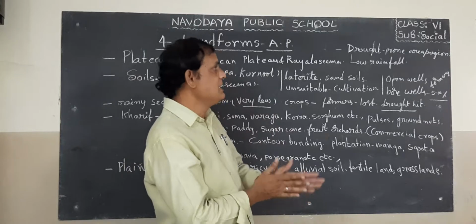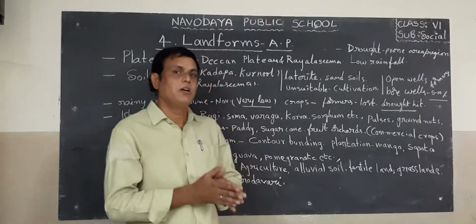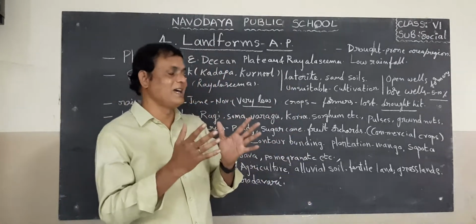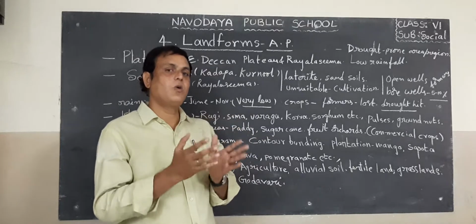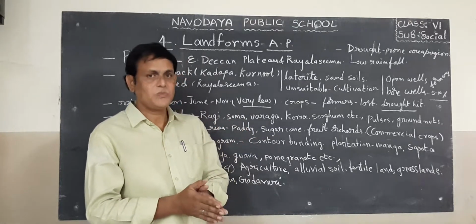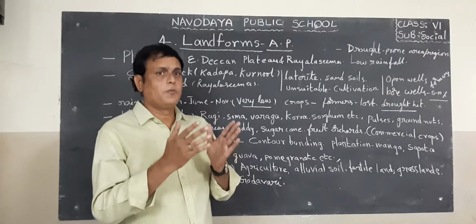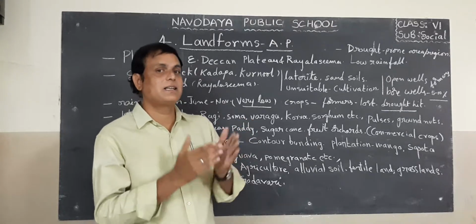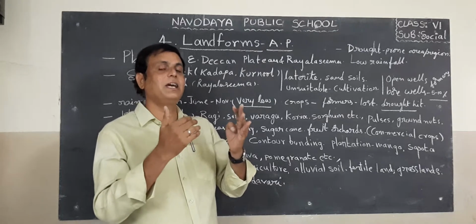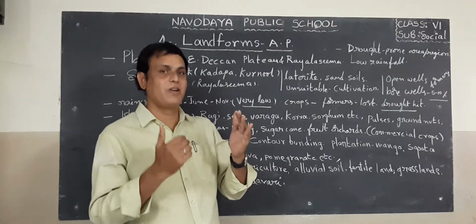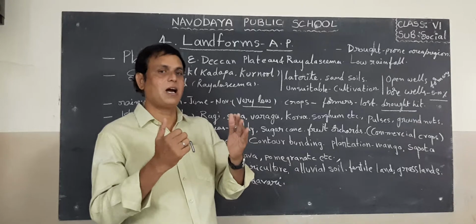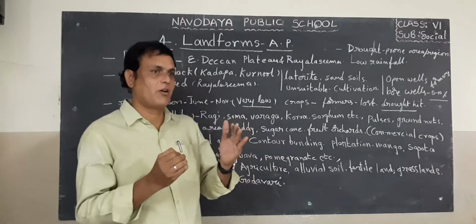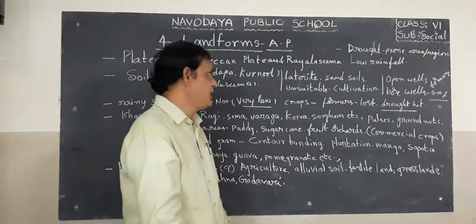That is why this area is called a drought prone region. Why? Because rainfall is not occurring abundantly or adequately. Scanty or low rainfall is recorded in this plateau area.